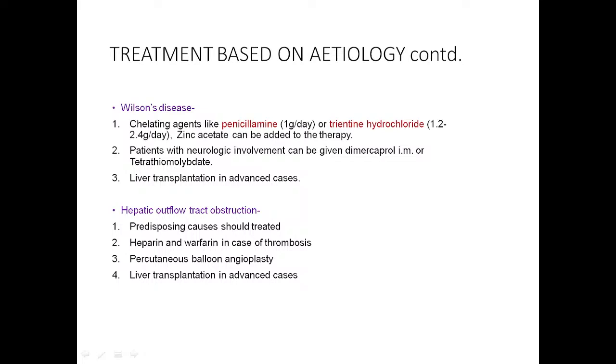And in case of hepatic outflow tract obstruction, most of the time these patients have a hypercoagulable state. So we have to control that underlying condition and advise anticoagulant therapy like heparin or warfarin. Sometimes percutaneous balloon angioplasty may be advised, and finally liver transplantation. So these are specific treatments depending on the etiology.